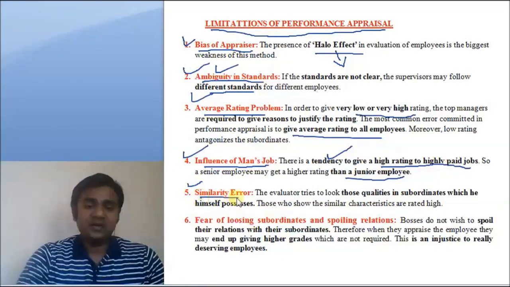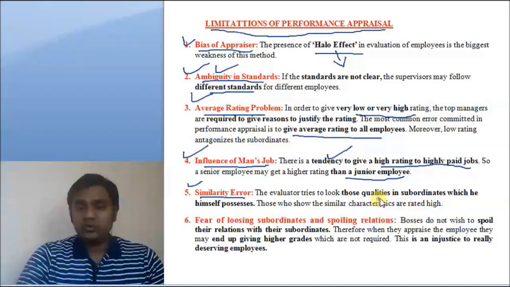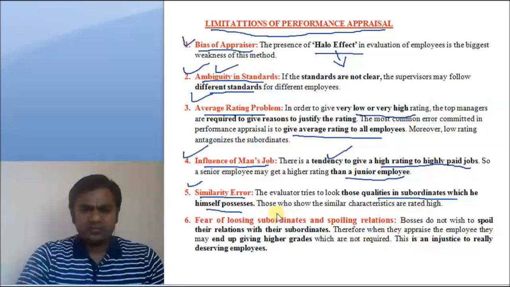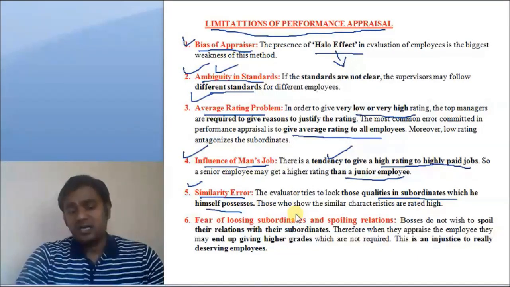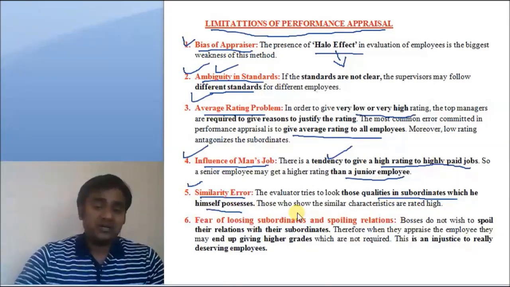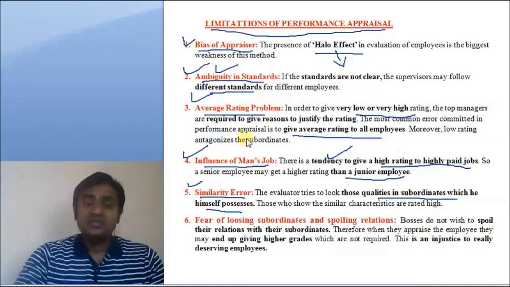The next one is similarity error. The evaluator tries to look for those qualities in subordinates which he himself possesses. So the one who is doing the performance appraisal might look for the qualities that he has. For example, if he is punctual, he expects that the other employees should also be punctual. This is similarity error.